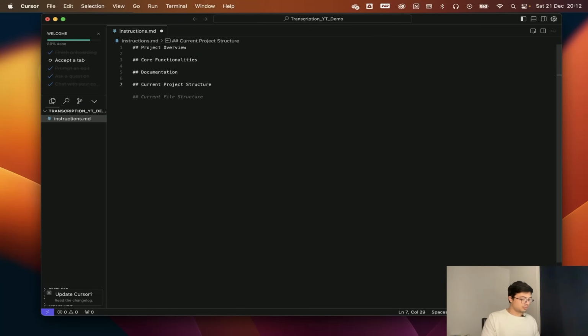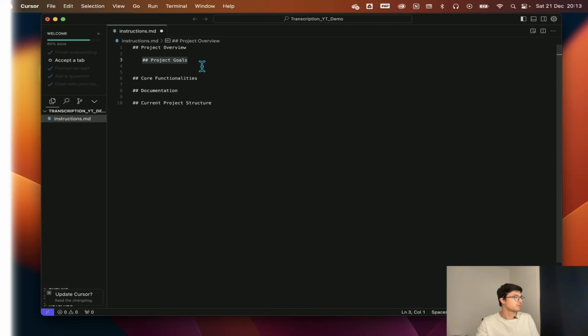And this is just going to help with keeping track of the overall project structure, so that in case we go a bit crazy and we go a bit sideways, then we can refer back to this and see how it differs from this reference structure. So now that we have this, we're going to go and complete the first part, which is project overview.